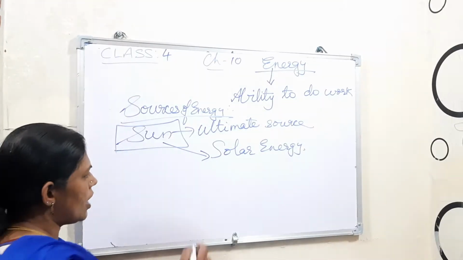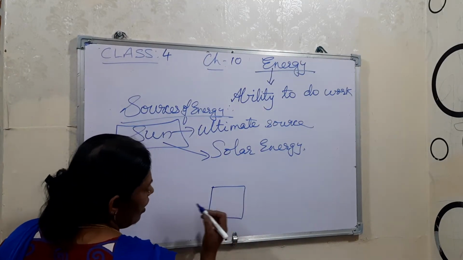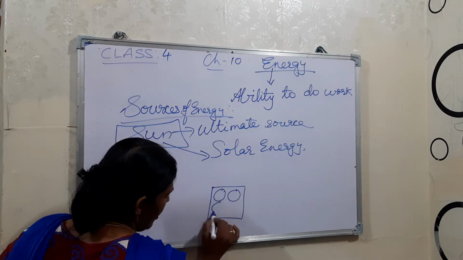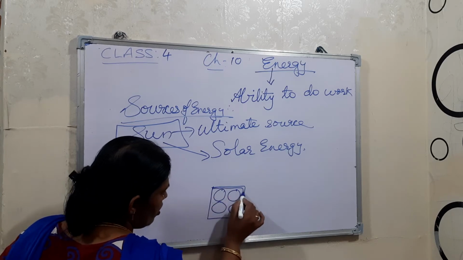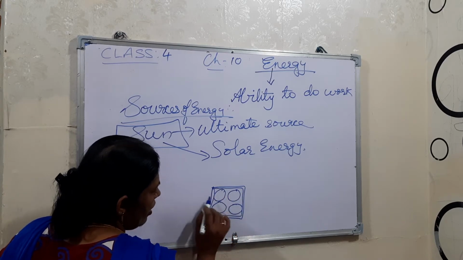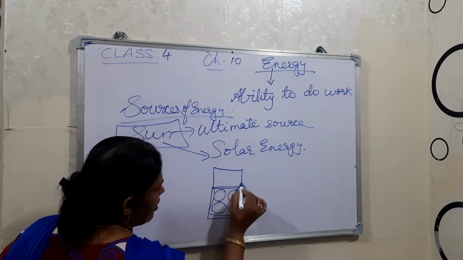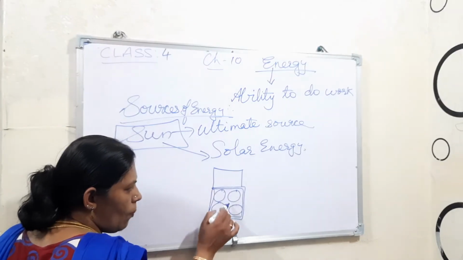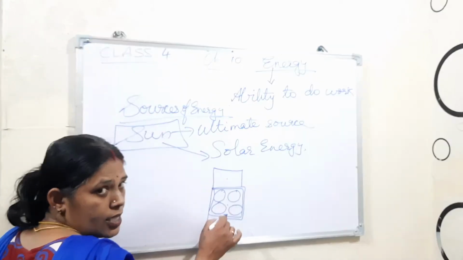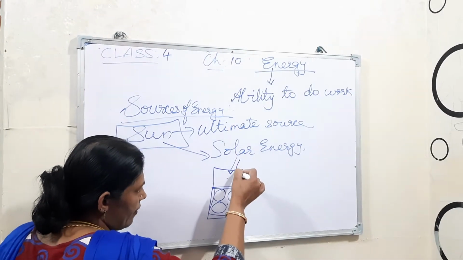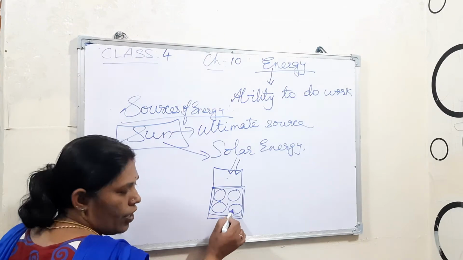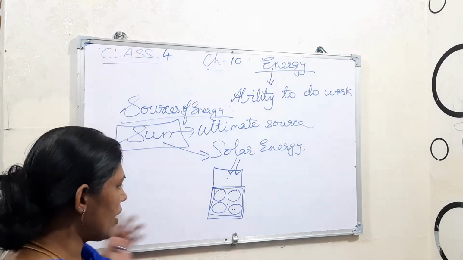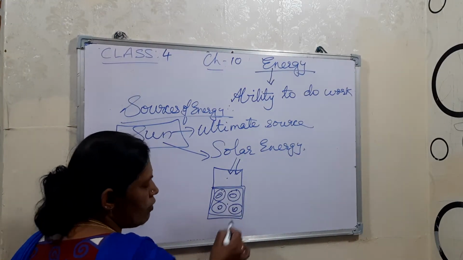Solar cookers are like a simple rectangular box with glass. There is a thin glass over it, and one more cap also. When we open this, keeping it here also one glass, when the sunlight falls on it, it reflects, and then it produces heat, and whatever we keep inside will be cooked.